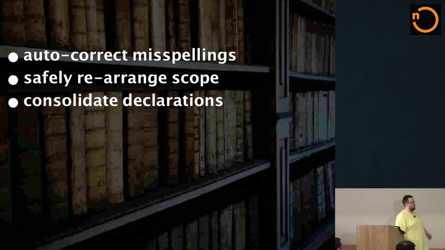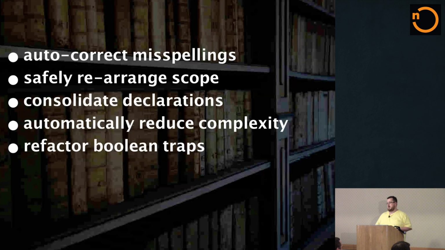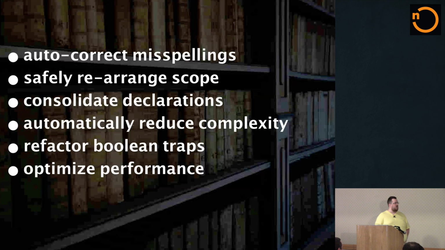Safely rearranging your scope. Consolidating your declarations. We talked about some of these things already. Automatically reducing the complexity of your code. Refactoring Boolean traps. If you write APIs that have 5 different Boolean variables in the method signature, what if it could automatically rewrite those things so that it wasn't falling into the trap of a false being the same thing as an undefined? You could optimize the performance of your code on the fly, and the list really does go on and on.